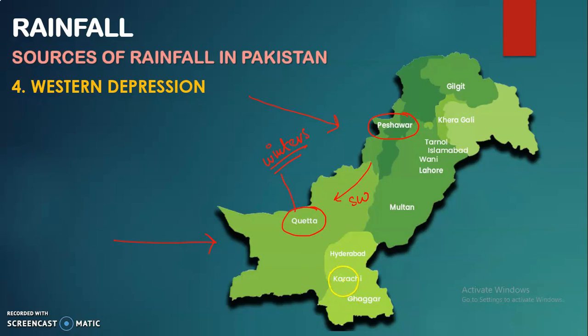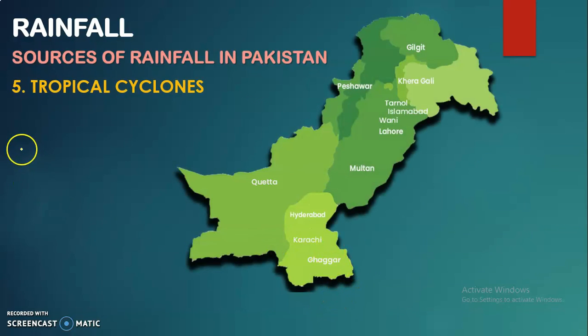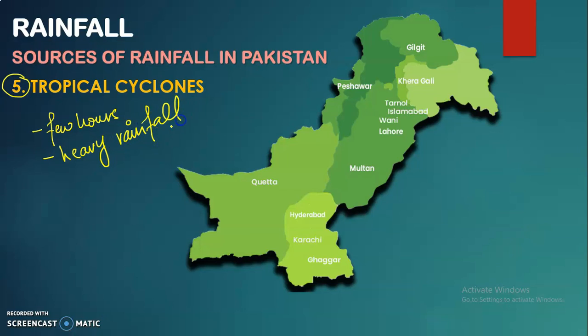Moving towards our last source of rainfall in Pakistan, the fifth one, that is the tropical cyclones. Now when we talk about the tropical cyclones, there are a few things that you need to understand. Number one, these are the ones which mainly bring a few hours of rain. The rain is mainly of a few hours, but this rain is much heavier, means heavy rainfall and very destructive.